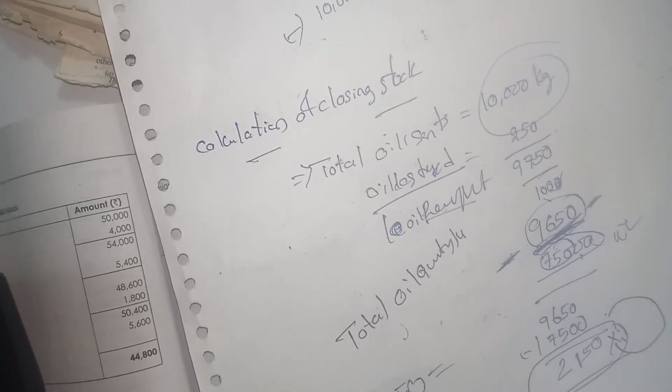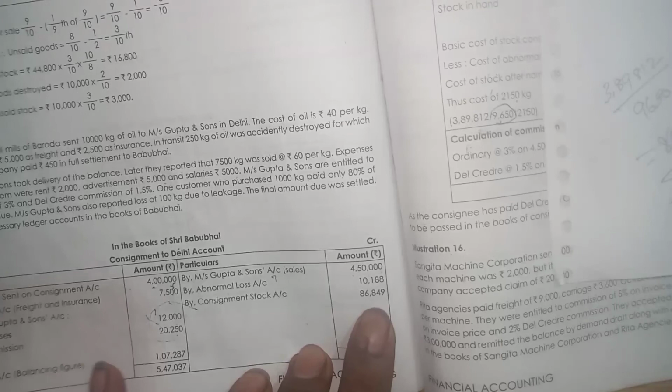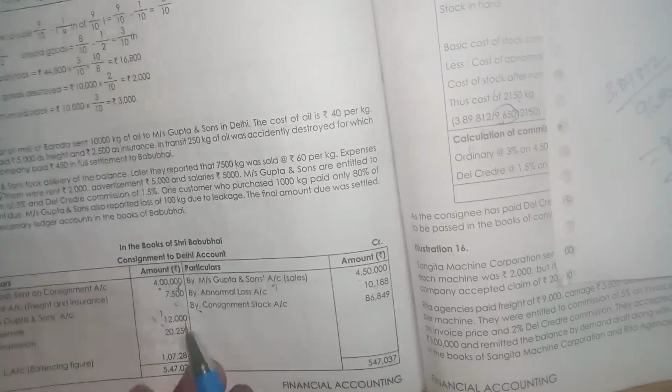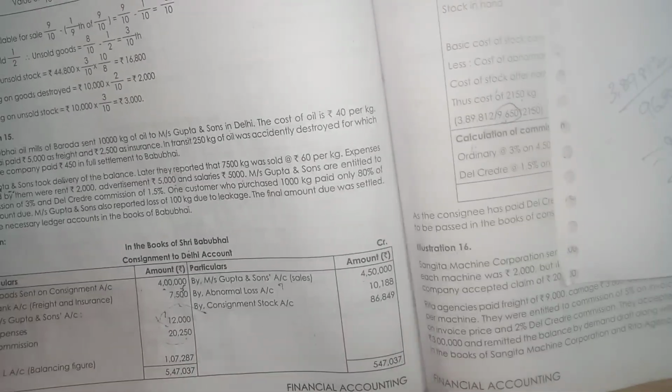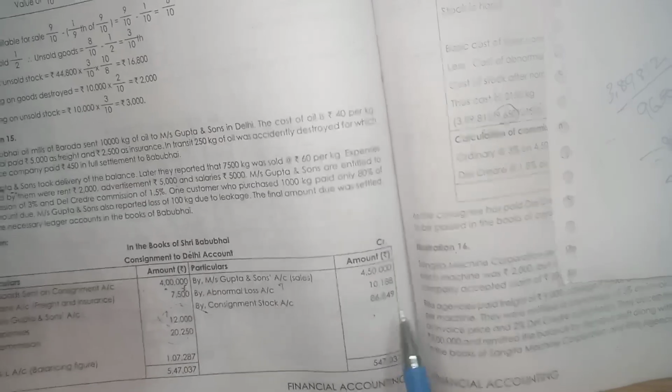This will be posted on the consignment account in the books of Babu Bhai. So 86,849.